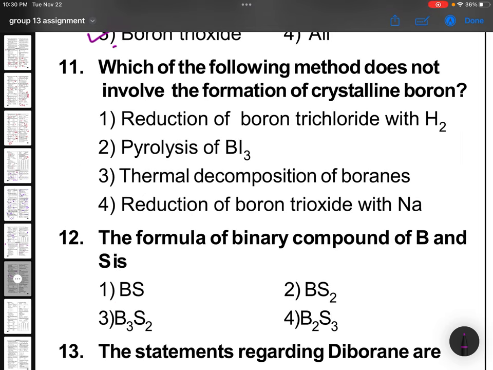Which of the following methods does not involve the formation of crystalline boron? We need crystalline boron to be prepared. So reduction of boron trioxide with sodium. These points nowadays they are not there. Don't worry much about this.